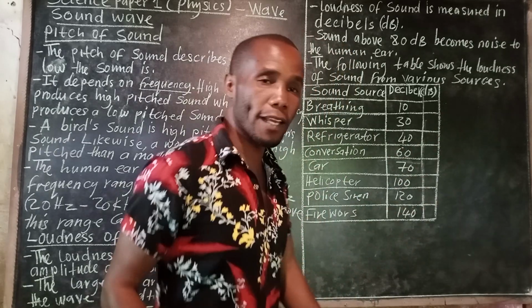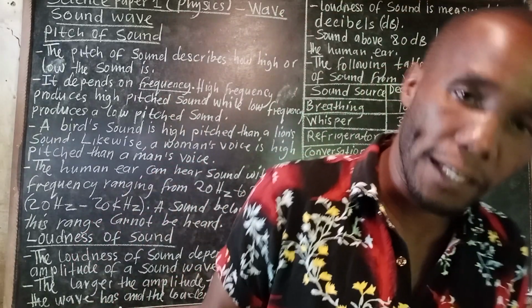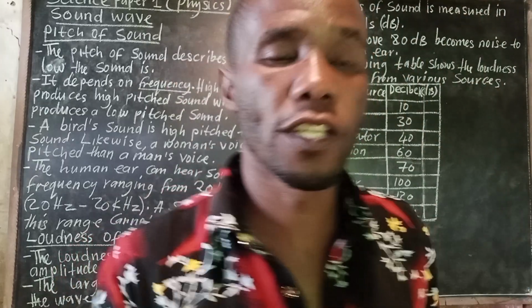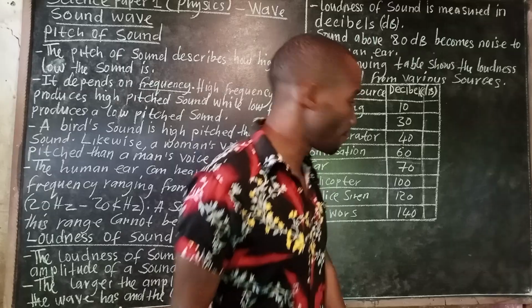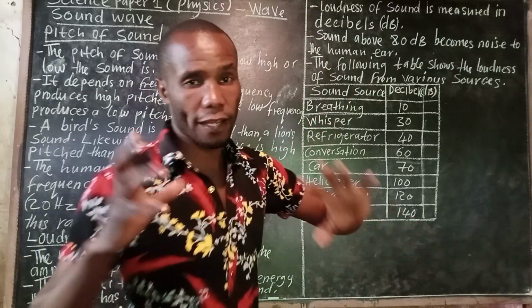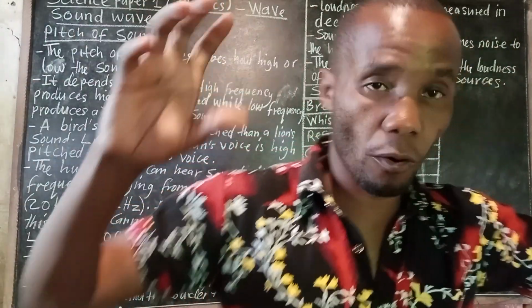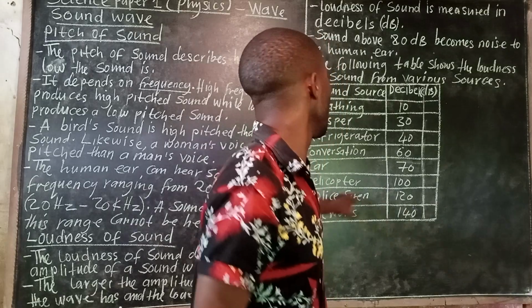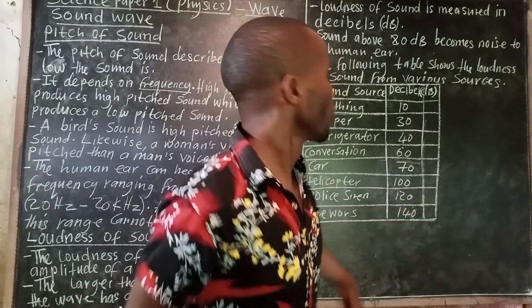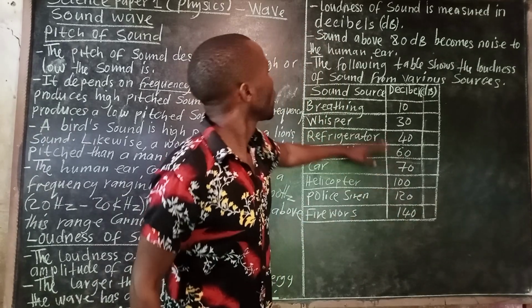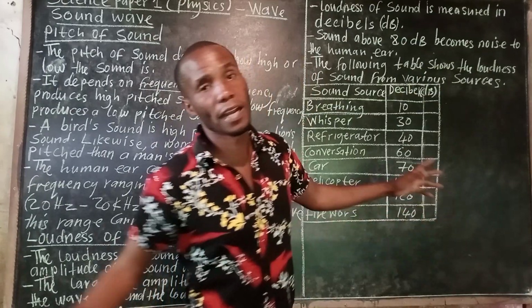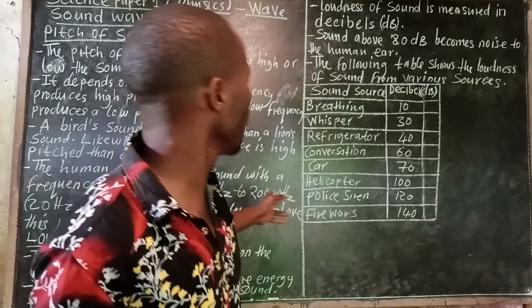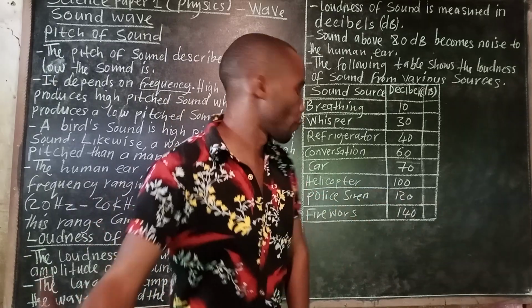Then the car, when you start an engine, the sound a car makes falls under 70 decibels. Then the helicopter is 100 decibels. This has gone beyond 80 decibels, which is the normal limit, so it becomes noise.